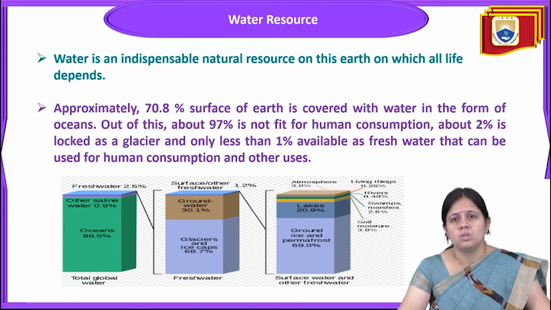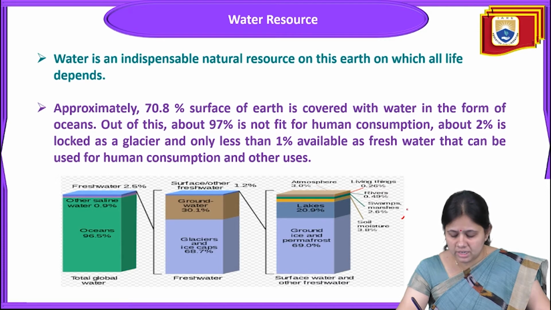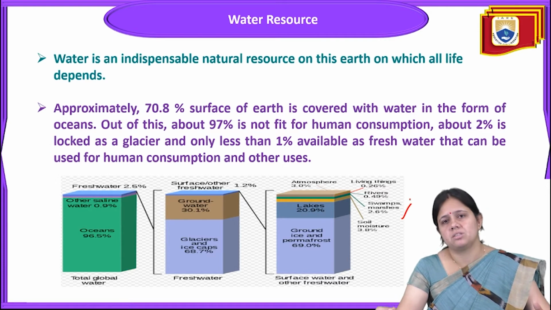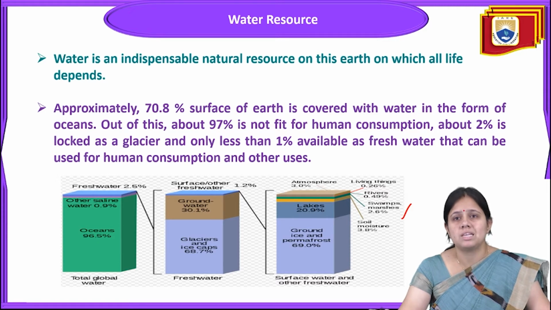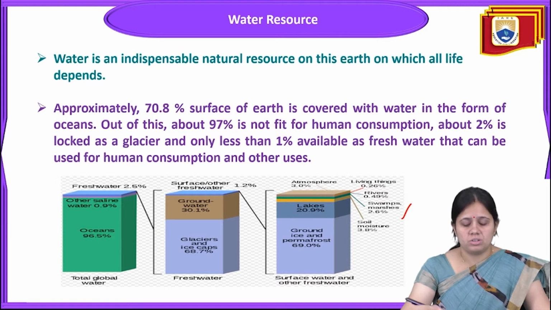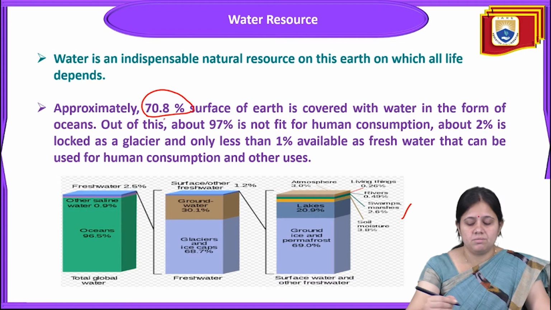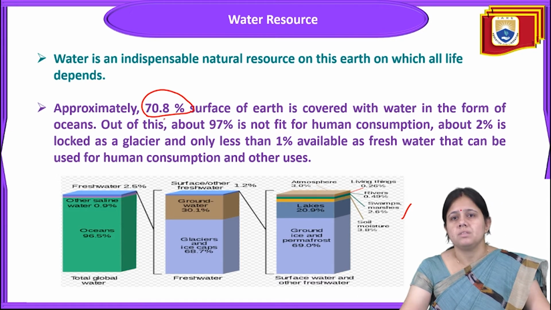Now this picture is related to the percentage of water present on the earth. It shows that 70% of the earth's surface is covered with water in the form of ocean. Ocean water is saline, so it is not usable for human purposes.